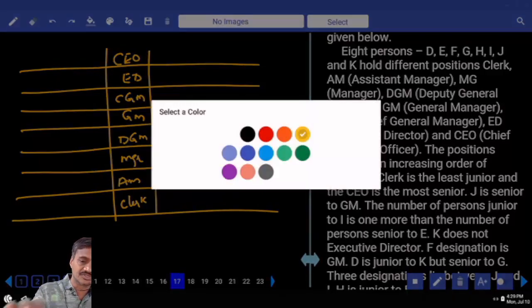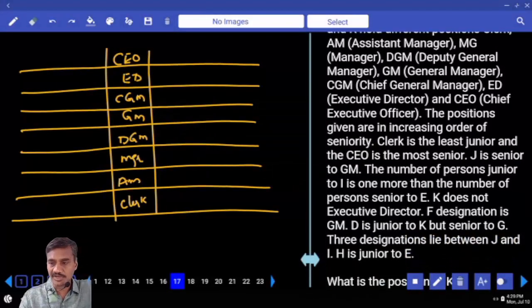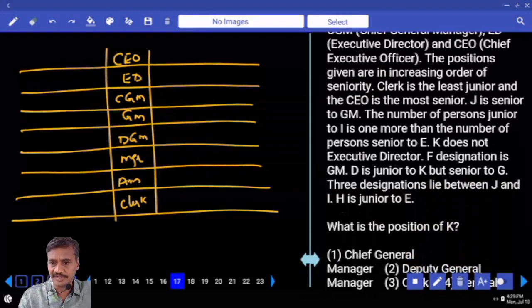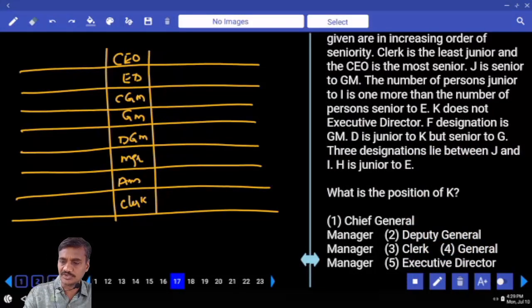where are we starting from? And clerk is the least junior and CEO is the most junior. Up to here we only have the description part. Now the real statement started from here. J is senior to whom? GM. J is senior to GM. And how many possibilities do we have for this J? There are 3 different possibilities.